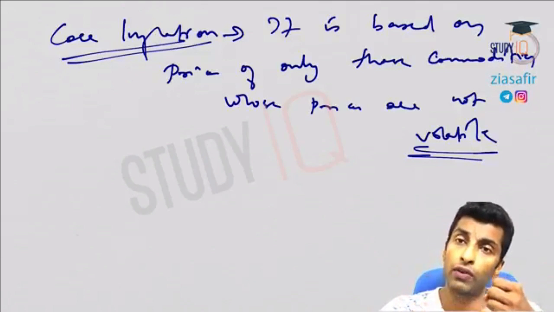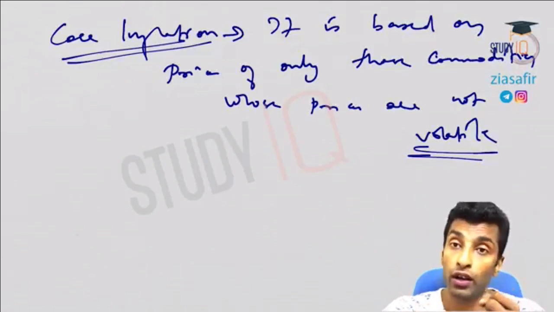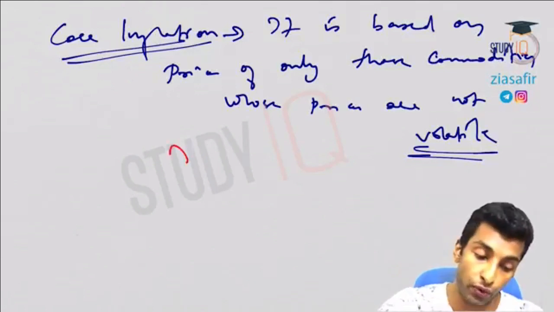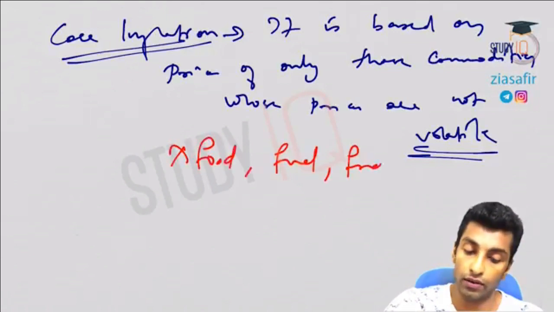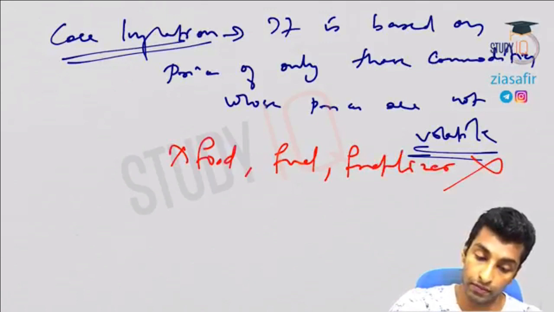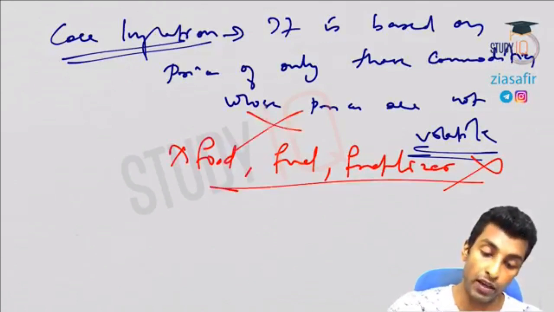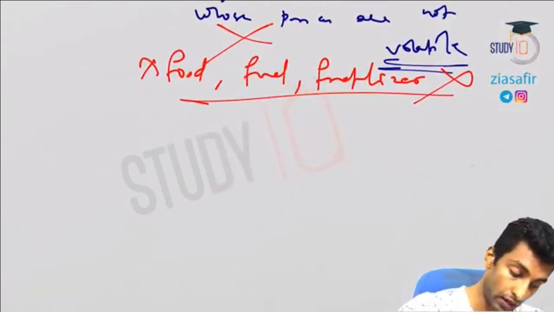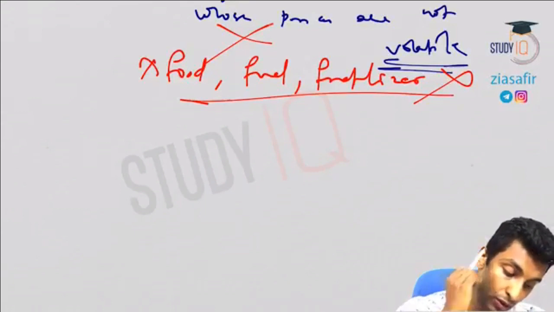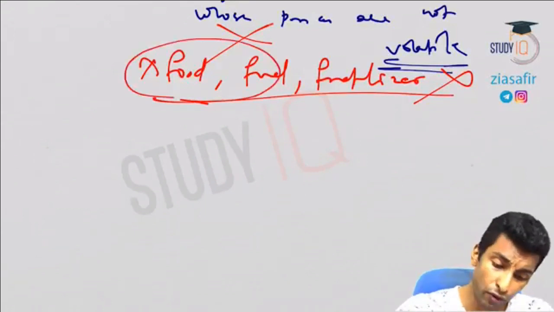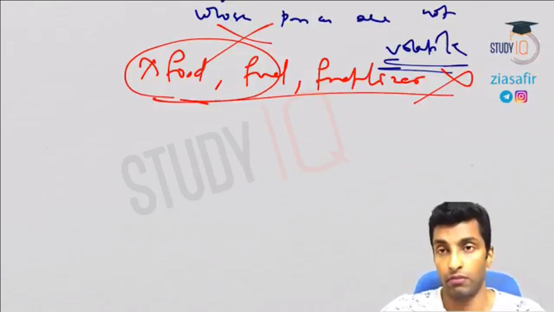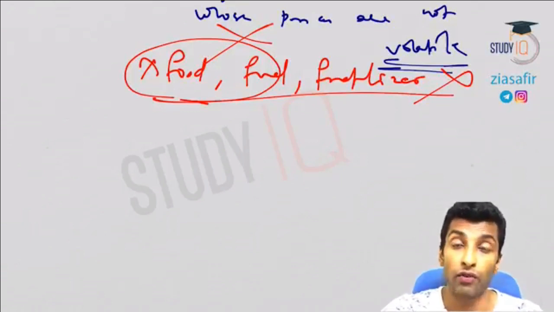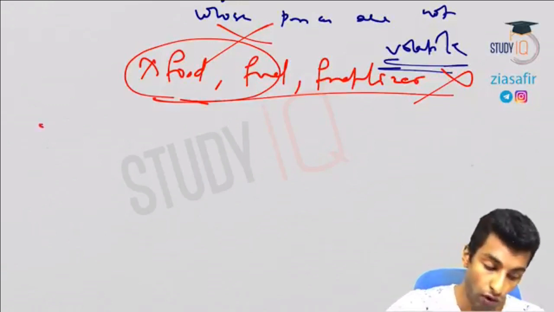So here, which one you will exclude? You will exclude food, fuel, fertilizers, etc. They will not be part of core inflation. Okay, so this is basically used to know the trend only. So generally food, fuel, when we talk about core inflation, are excluded because these are highly volatile. So I hope you understood core inflation, those items which are not volatile.